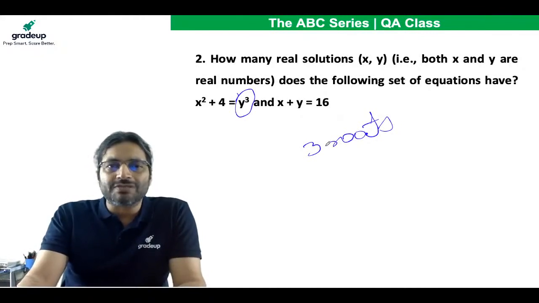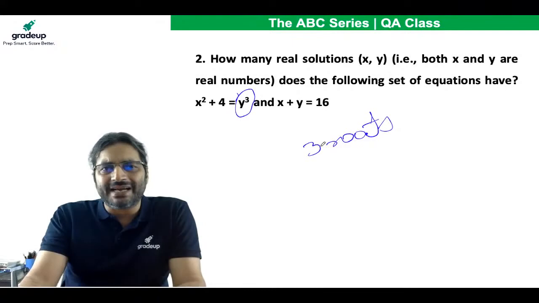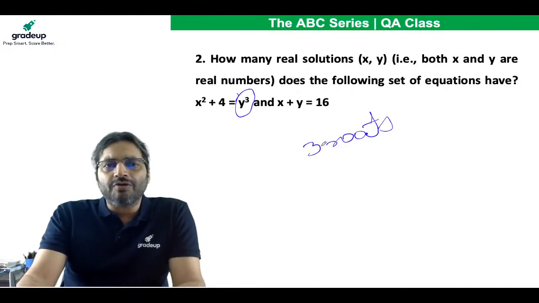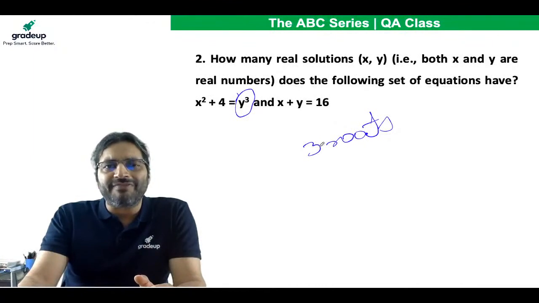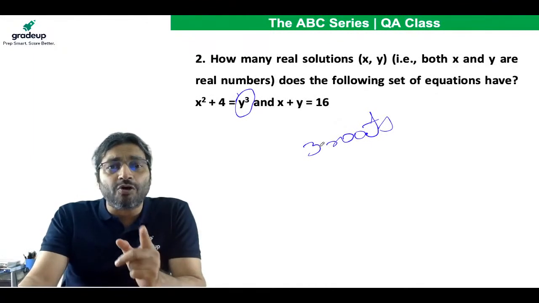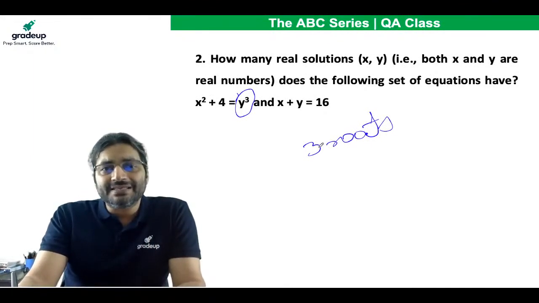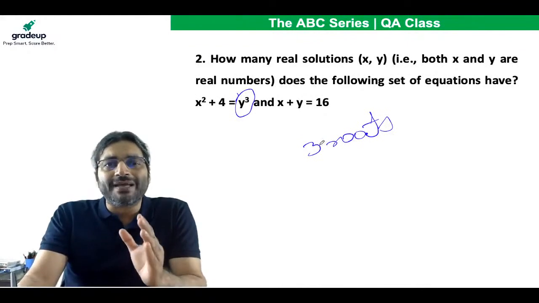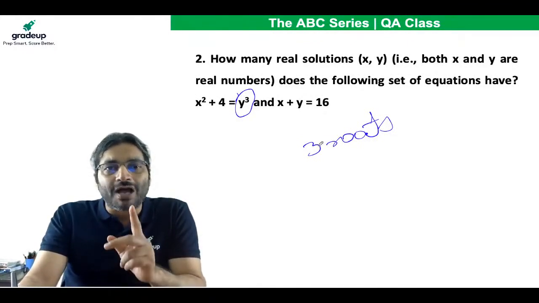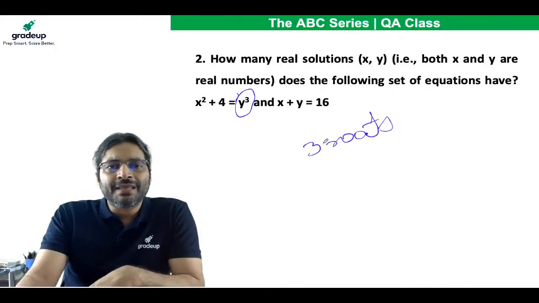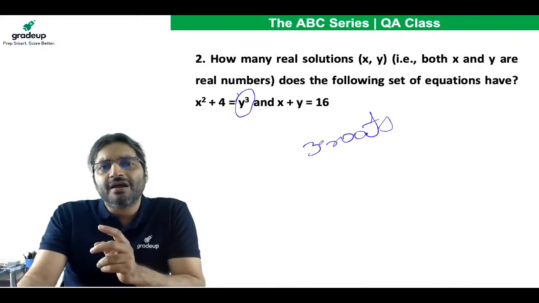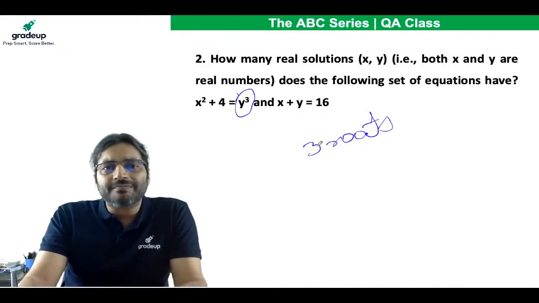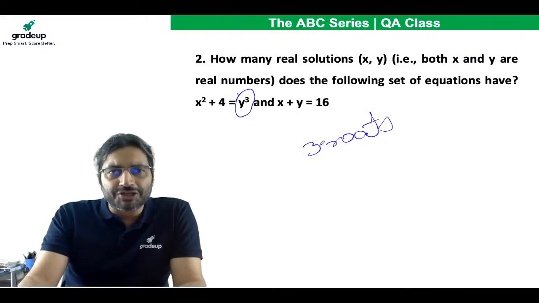If one of the roots is 2 plus 3i, another root would be 2 minus 3i, that is for sure. So total number of imaginary roots will be either 0 or 2. So a cubic equation would have at least one real root for sure.